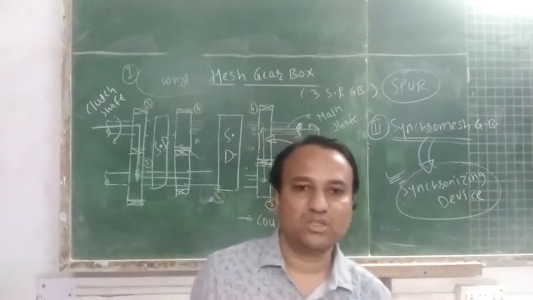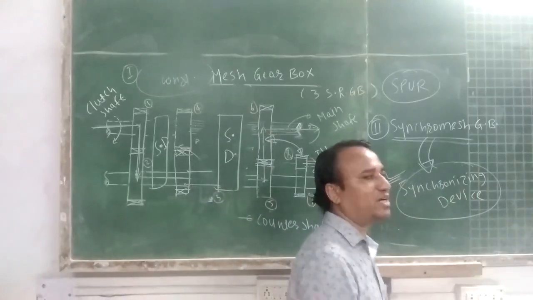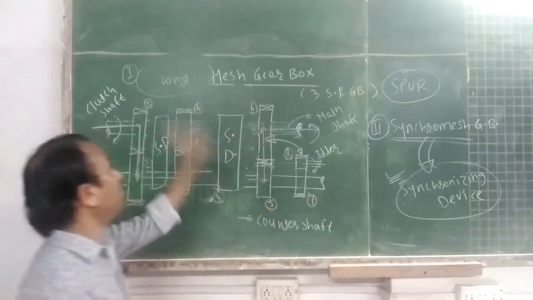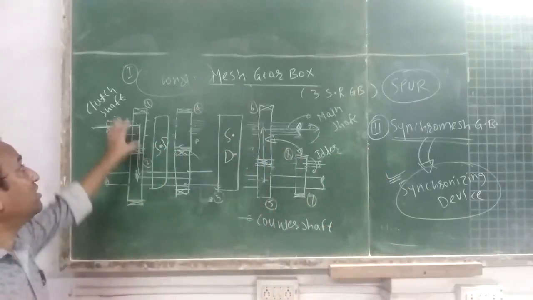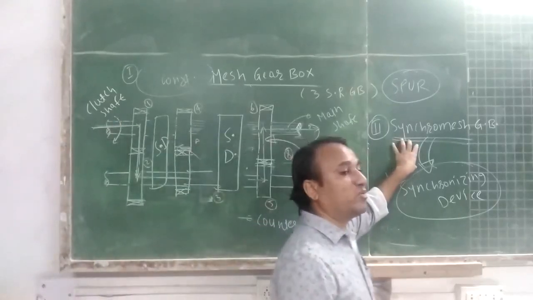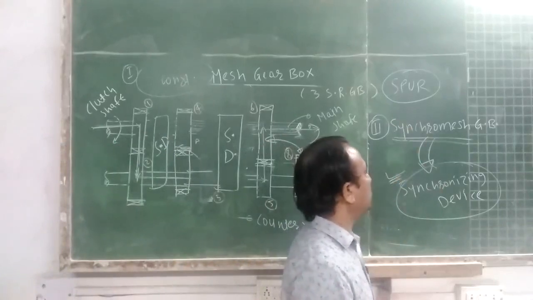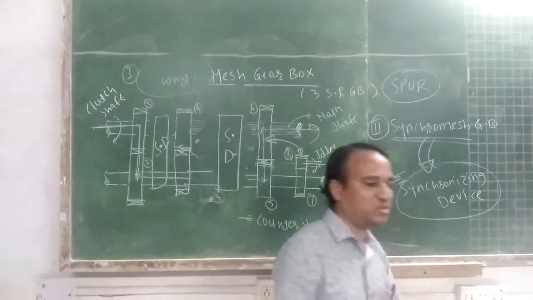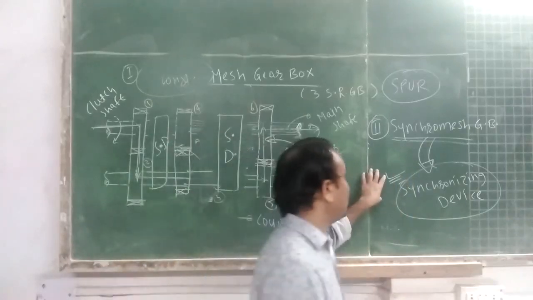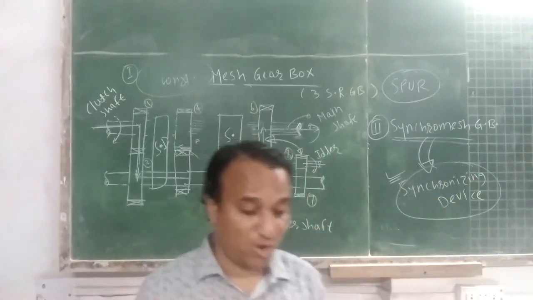Just go through the details and working principle of the synchronizing device. I am discussing the modifications done in a constant mesh gearbox, so there will be better performance of the gearbox. In the synchro mesh gearbox, a synchronizing device is used. So the popularly used gearbox in manual transmission is the synchro mesh type of gearbox.